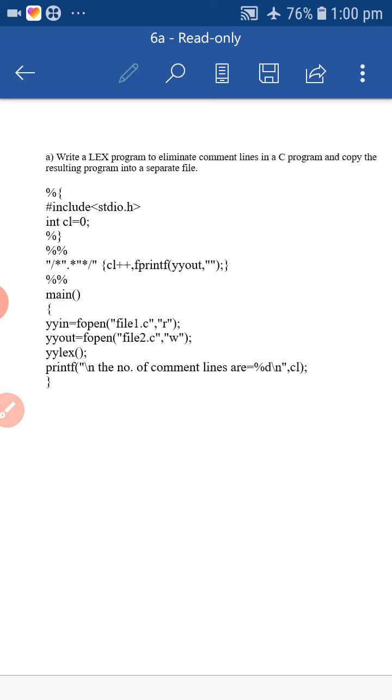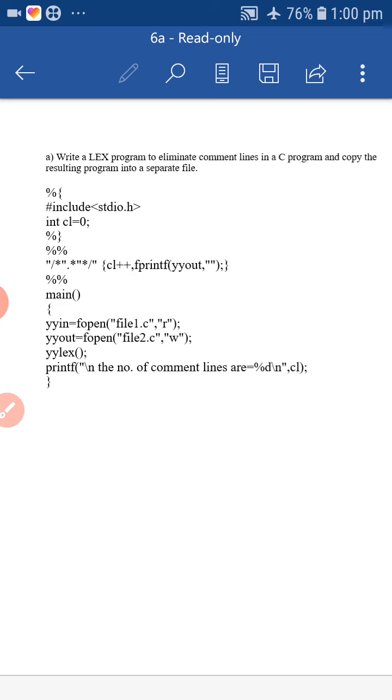Then automatically the comment line count will be incremented. After the increment, that file will be printed with the help of yyout, which displays the result. And in the main section, here I am using yyin and yyout.